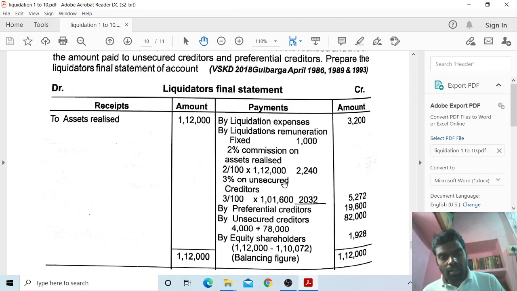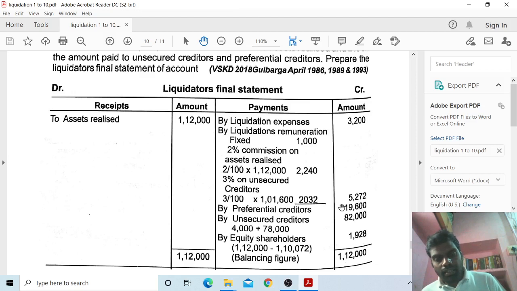Then 2% on unsecured creditors: preferential creditors 19,600 plus unsecured creditors 82,000, so you have to add these two amounts, 2 divided by 100 into 1 lakh 1,600, which is 2,032. So 1,000 plus 2,240 plus 2,032, total 5,272. It is the liquidator's remuneration.